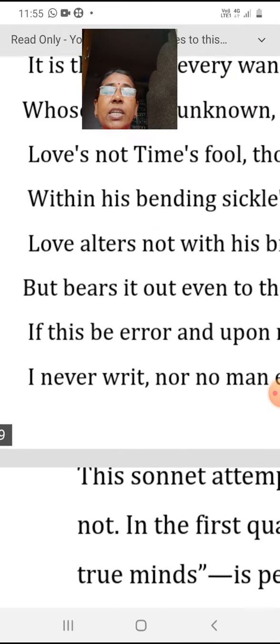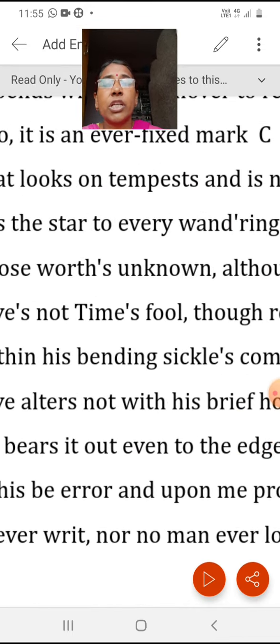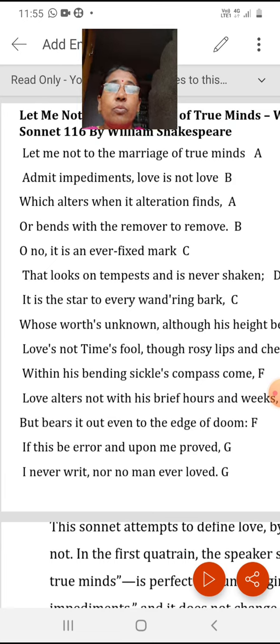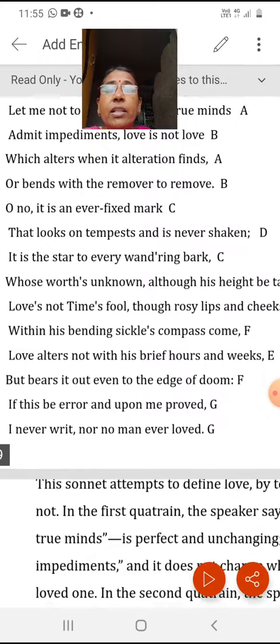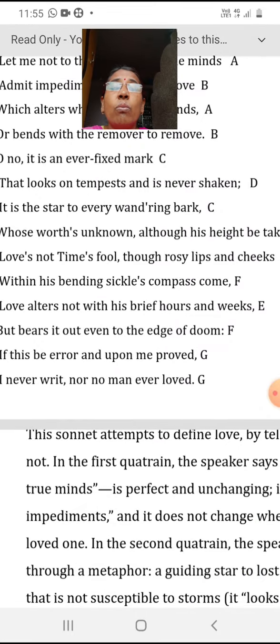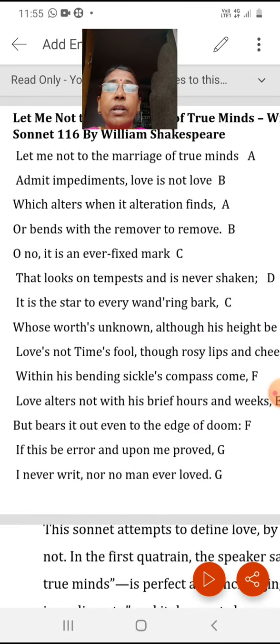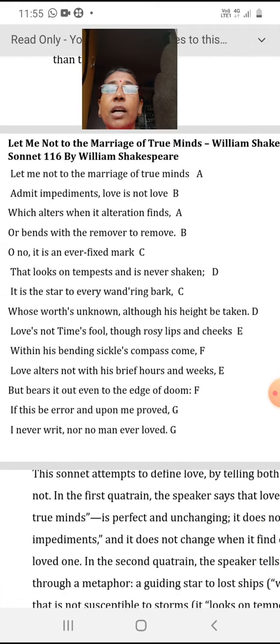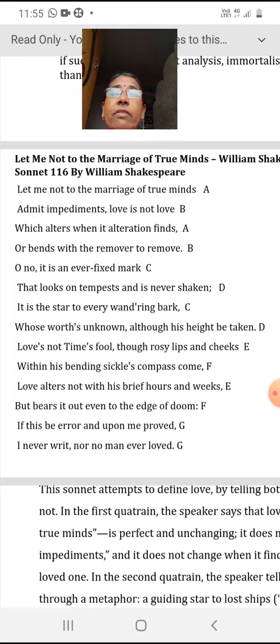And so this definition of love is proved wrong, if somebody told him that what you had said about this, it is wrong, I never writ, nor no man ever loved. I have never written a single word, and not any man in the world has ever loved. In this way, he has tried to define love in this sonnet 116, Let Me Not the Marriage of True Minds.